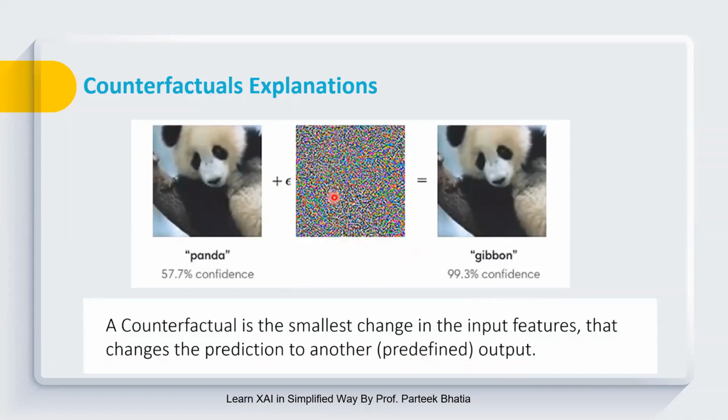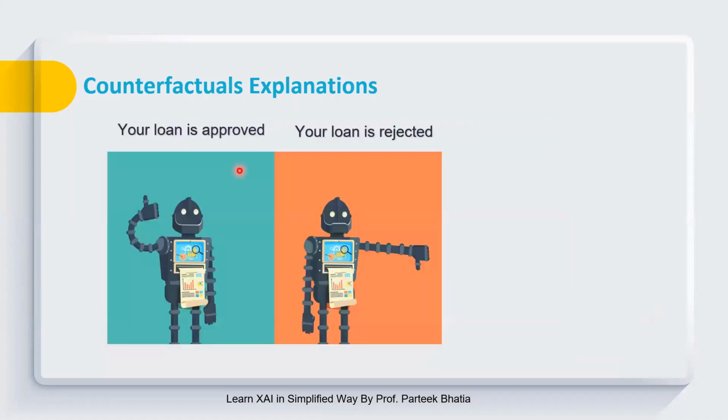So here we also want something similar, that we want to make some small changes in one of the features. Here the features are actually pixels and we are making changes in the pixel value. But in our case, we want to make changes in our input features like body mass index, age, and so on. And on that basis, we wish to change the prediction to another desirable output.